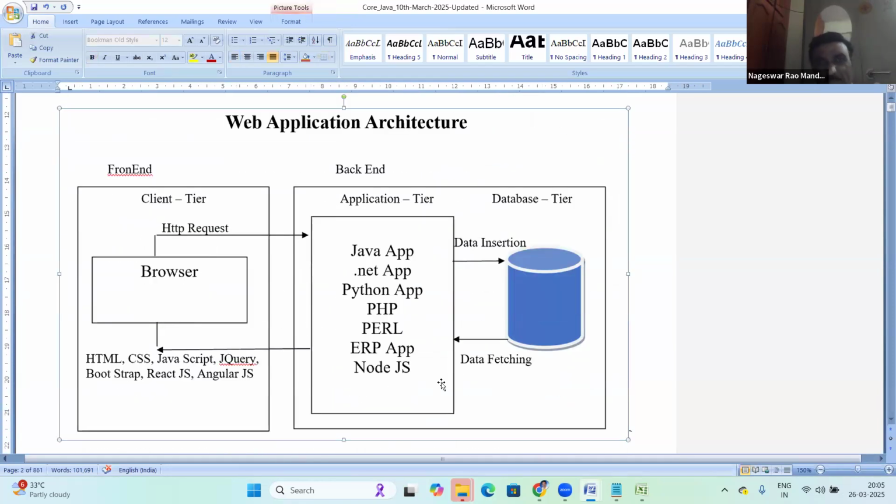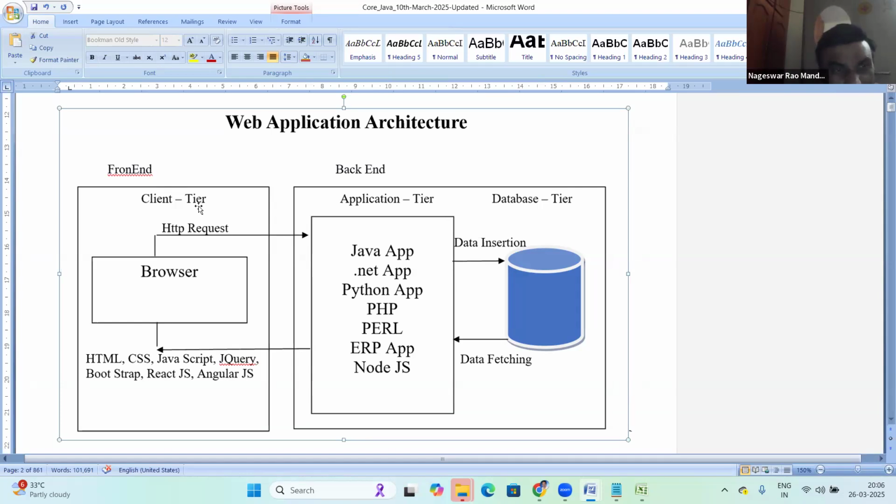See, this is a web application, so this is web application architecture. Web application means World Wide Web, which means the internet. Any application running on the internet is a web application. See, the Zoom app is a web application, right? Zoom application, Facebook application, WhatsApp, like this, all these applications are web applications running on the internet.